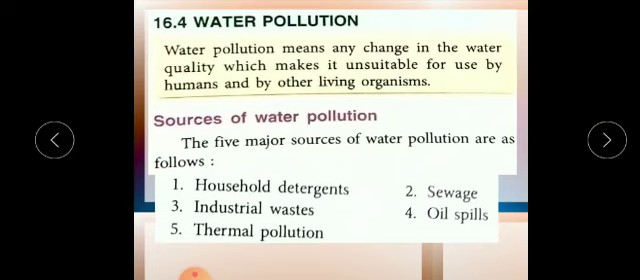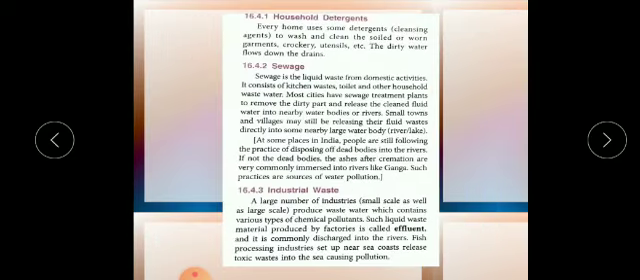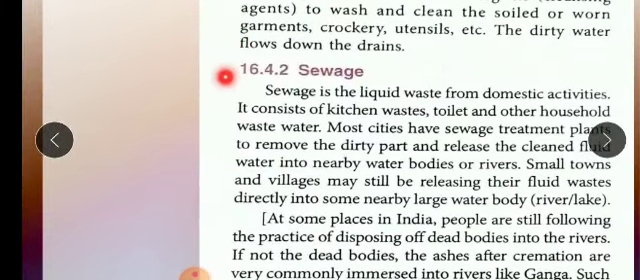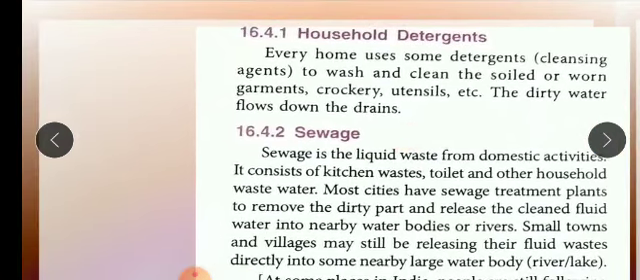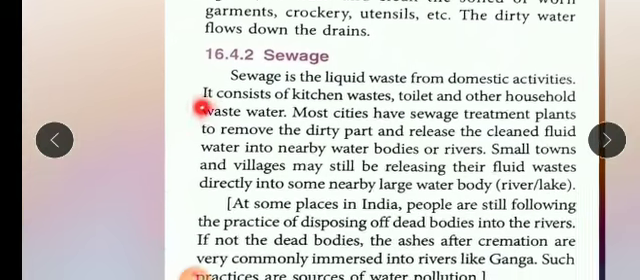So the first one is household detergent. As you can see, every home uses some detergent for washing and all. All of this goes through the drains only, and if these drains are dumped directly, or this waste directly goes into the rivers, then it will contaminate the river. The same way is the sewage also.